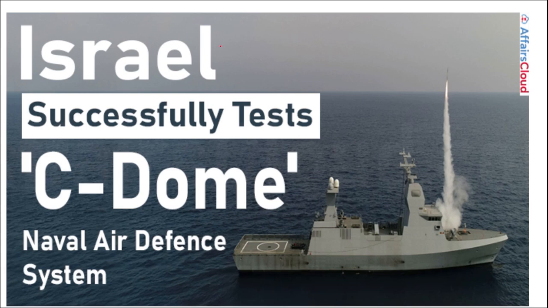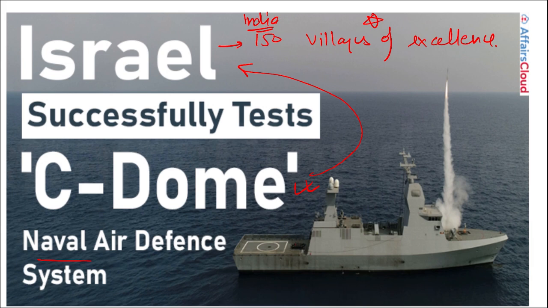But moving on first with this, remember Israel is the country that is helping India to develop 150 villages of excellence. Alright, Israel is helping India to develop 150 villages of excellence. Highly important. First of all, write this. Then we will be talking about Sea Dome. What is Sea Dome? This is a naval air defense system that you need to know. How the question will be framed here is, Sea Dome is related to which country? It is related to Israel.